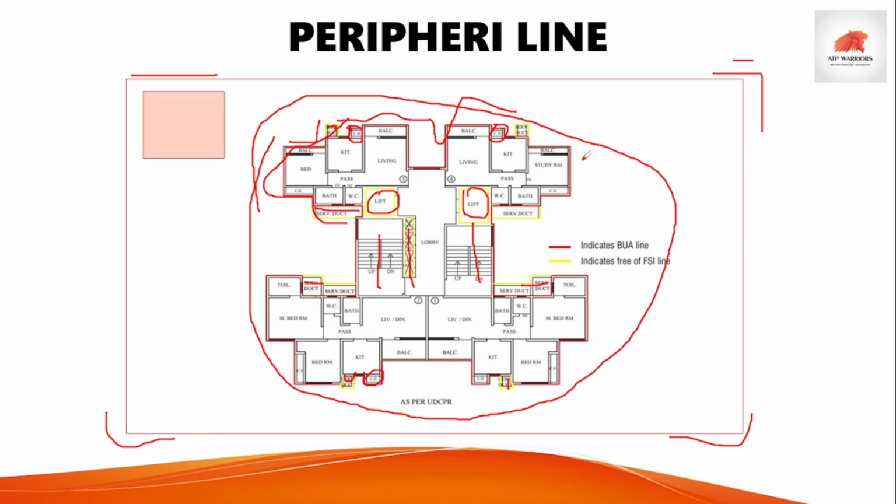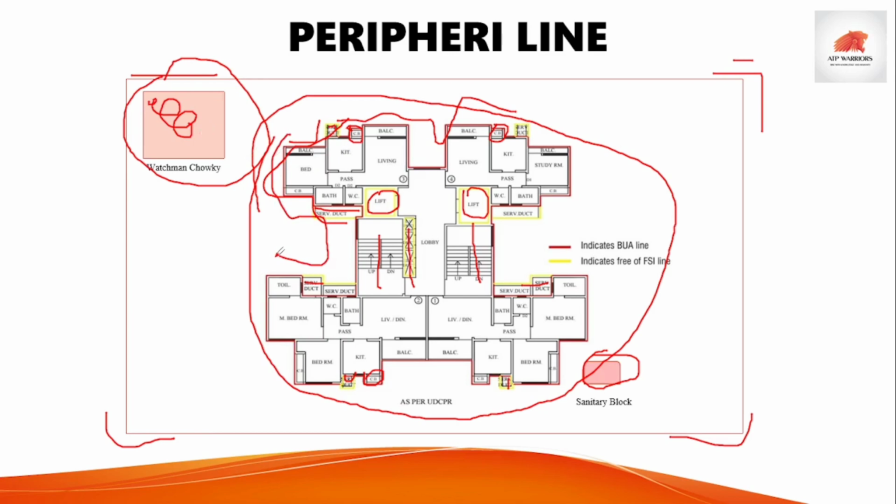And in case I forgot, suppose there is a washman chowki and there is a sanitary block. If these both exist on a plot and are computed while calculating FSI, then these blocks are also considered in the peripheral line, regardless of this P line.